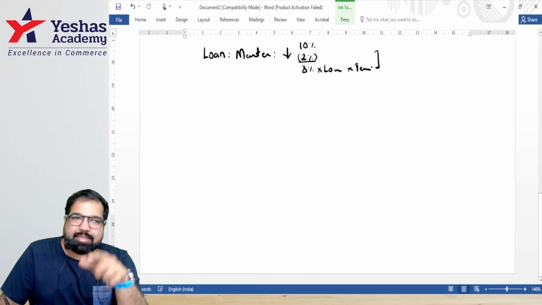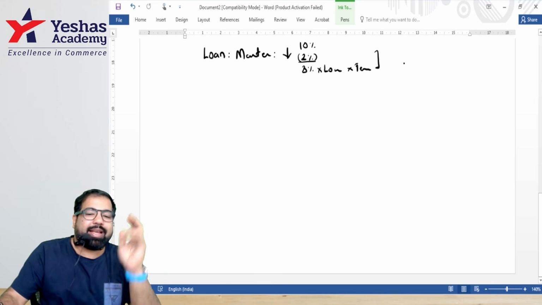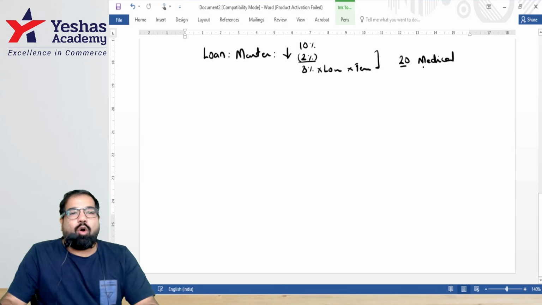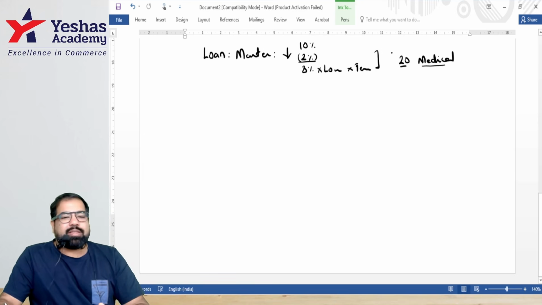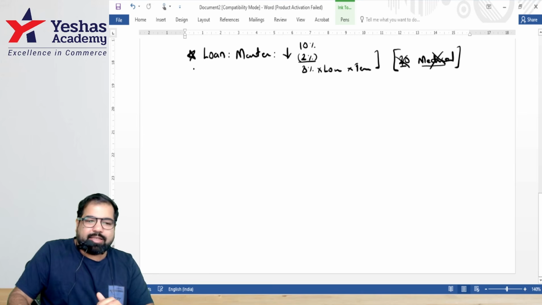Is it taxable? Yes. In the exam, car loan, house loan, personal loan, etc. could be examples, except 20 medical. If the loan that you're taking is up to 20, or if it's for medical, the government says in these two cases, sorry, we don't want to tax it as a perquisite. Guys, that's the next one.